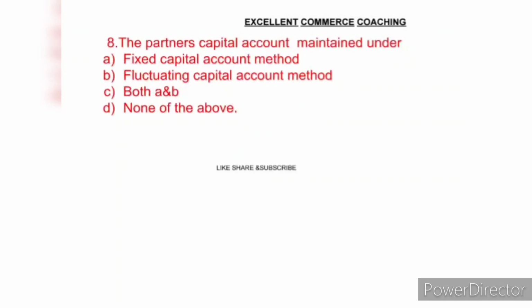Next question. The partner's capital account is maintained under: option A, fixed capital account method. Option B, fluctuating capital account method. Option C, both A and B. Option D, none of the above.